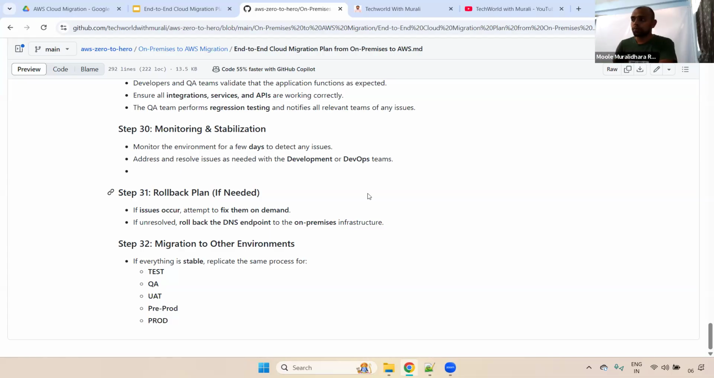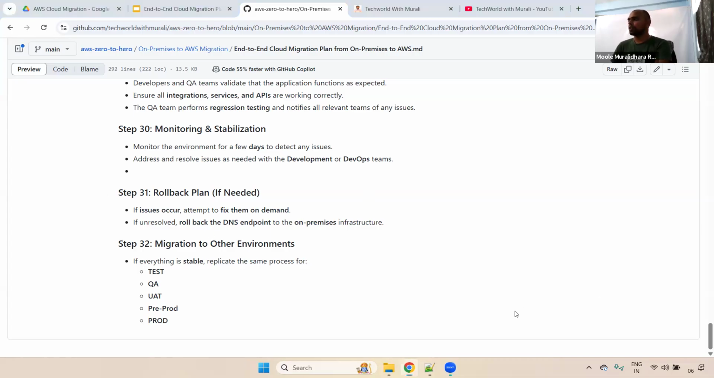But when it comes to production and pre-prod, sometimes for pre-prod also we need to send a notification to clients, because some of the clients may use pre-prod URLs and the application as well. That's why we need to inform them. Understand? For dev, test, QA, we don't need to send any notification to clients, because those are internal tools with internal access. So we don't need to worry about that.